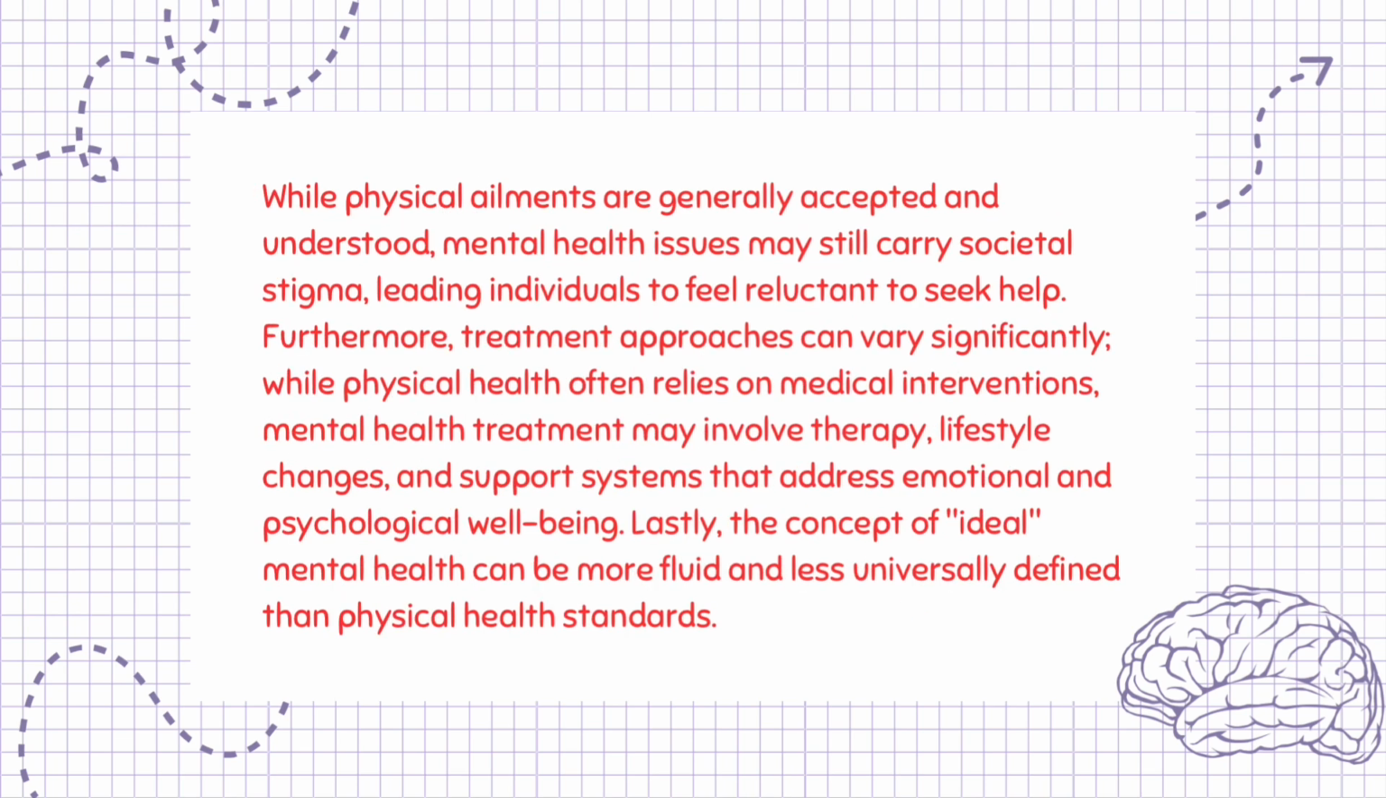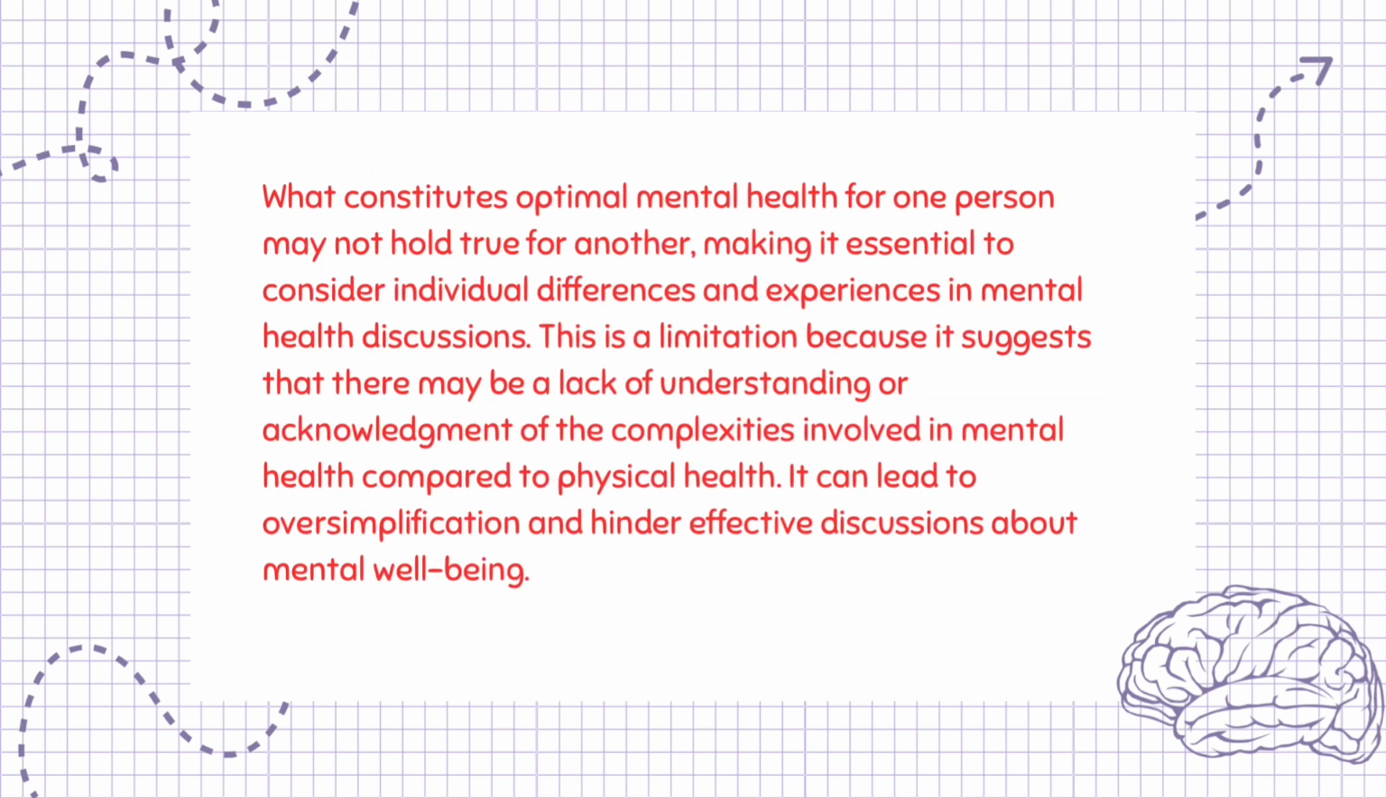While physical ailments are generally accepted and understood, mental health issues may still carry societal stigma, leading individuals to feel reluctant to seek help. Furthermore, treatment approaches can vary significantly. While physical health often relies on medical interventions, mental health treatment may involve therapy, lifestyle changes, and support systems that address emotional and psychological well-being. Lastly, the concept of ideal mental health can be more fluid and less universally defined than physical health standards. What constitutes optimal mental health for one person may not hold true for another, making it essential to consider individual differences and experiences in mental health discussions.